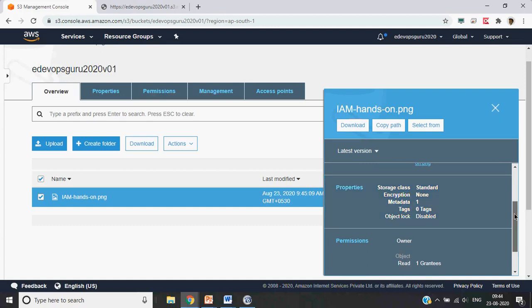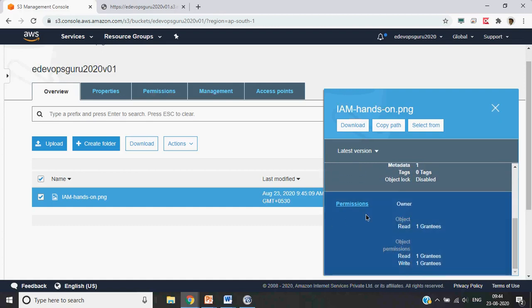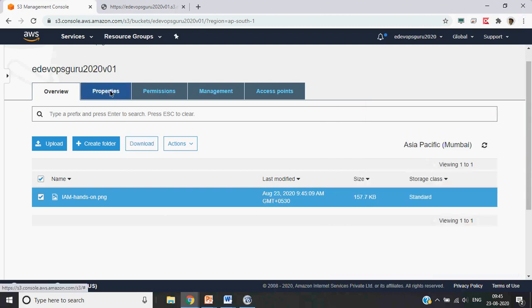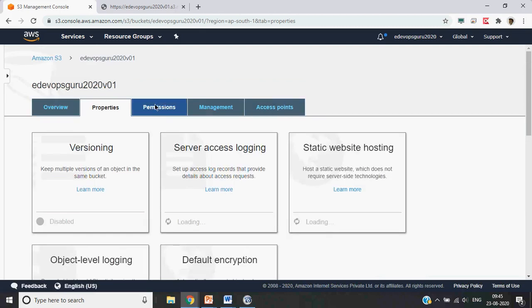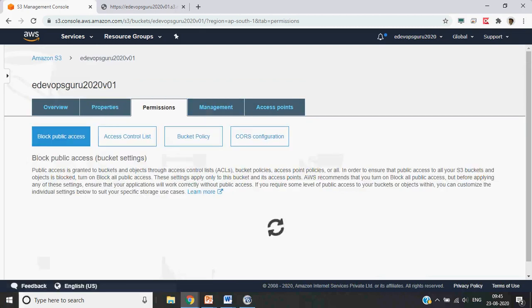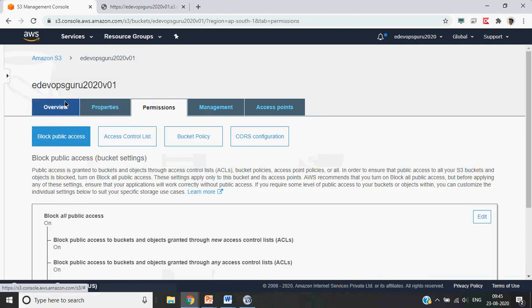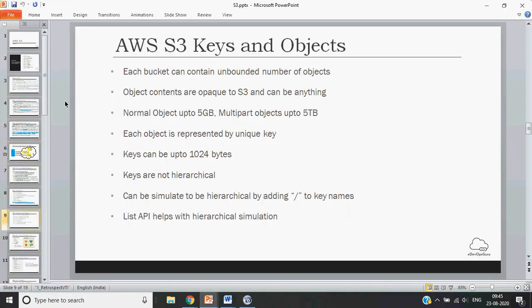So you can go through the different permissions and different properties of this object. You have read access, and for permissions anybody can read the permissions and write the permissions. So this is how an object inside the S3 bucket looks like. Then you have different properties, and definitely you can go and see the properties of a bucket. We will come back to this a little later.